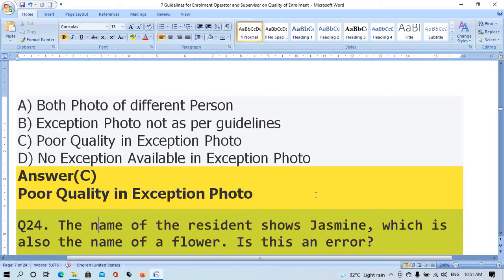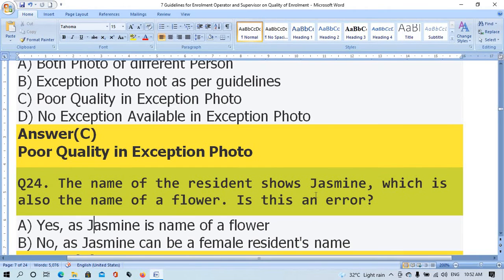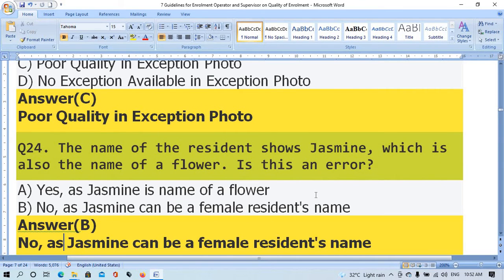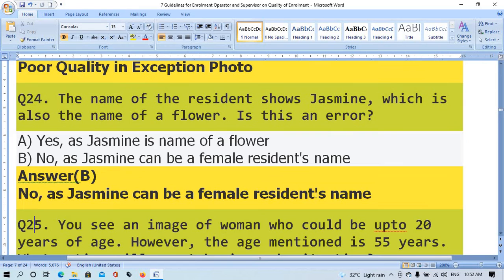Question number 24. The name of the resident shows Jasmine, which is also the name of a flower. Is this an error? Option A, yes, as Jasmine is the name of a flower. Option B, no, as Jasmine can be a female resident name. The right answer is option B, no, as Jasmine can be a female resident name.